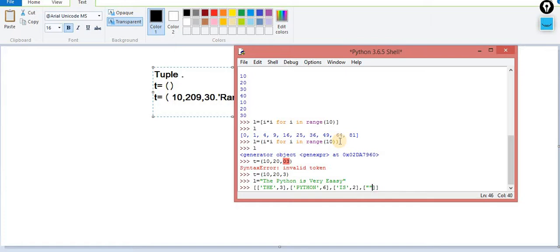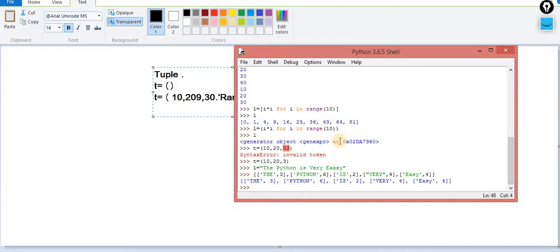Okay, and very, it contains 4 characters. I need a count of all the characters. Okay, then again there is one more word, and that contains easy, EASY. Okay, the spelling mistake here, I am writing the correct spelling, and it would be 4. So I need this output, that is my requirement, but this output should be generated with the help of the list comprehension. Now whatever string you give inside this, what output I need is every word count.